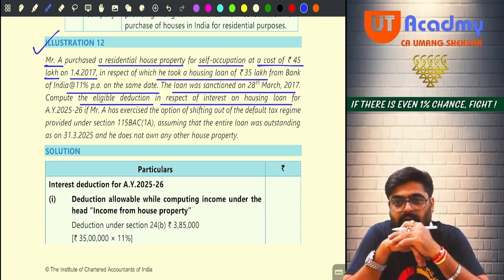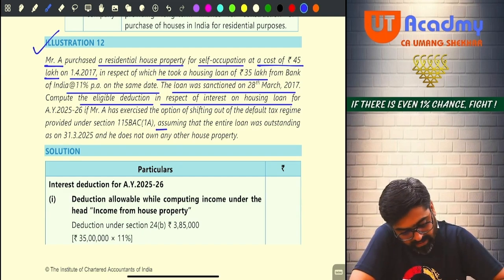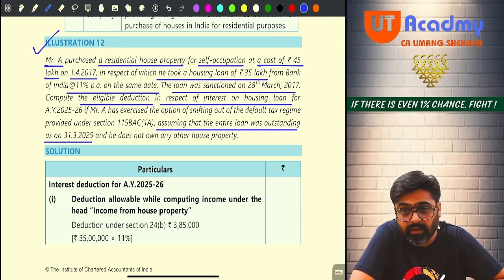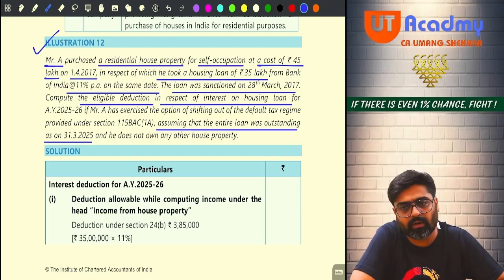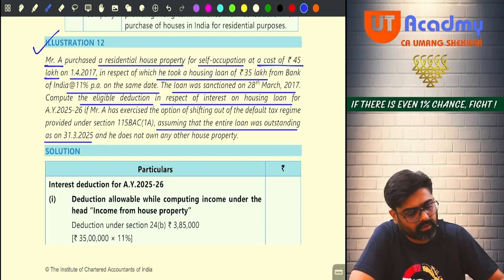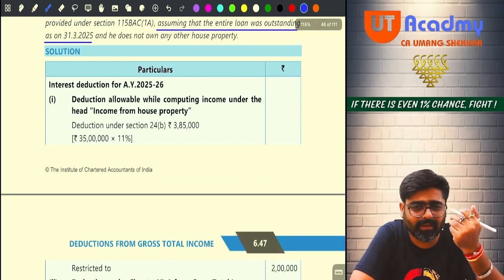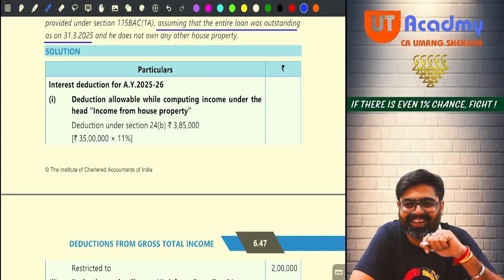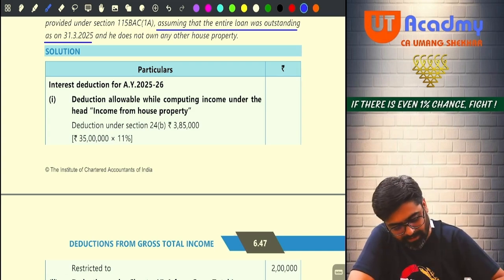Now wait. Tell me, if Mr. X has acquired, assuming that the entire loan was outstanding as on 31st March 2025, so how much loan did you take? You took 35 lakh rupees of loan. On that 35 lakh, if you calculate 11%, your interest will be 3 lakh 85. That I could have also calculated. Anyone will do that, no?